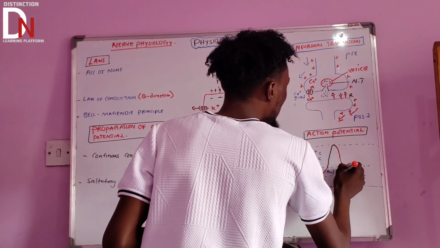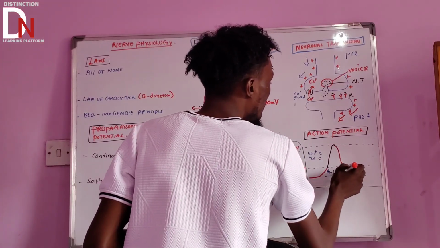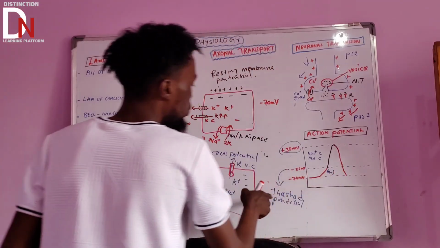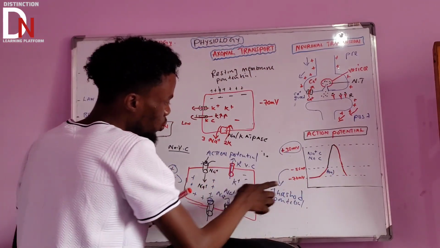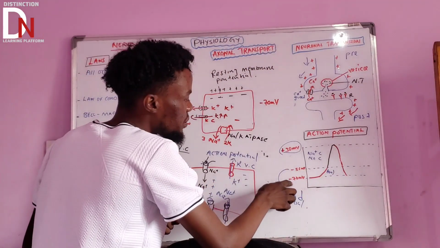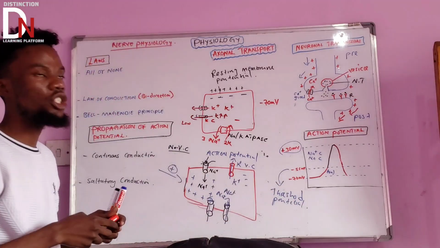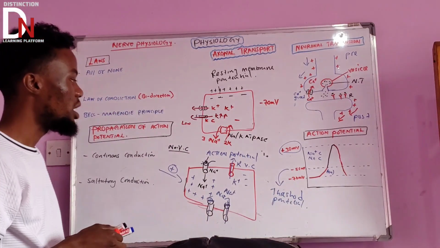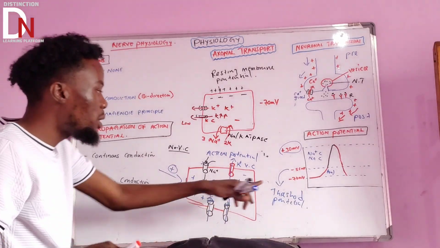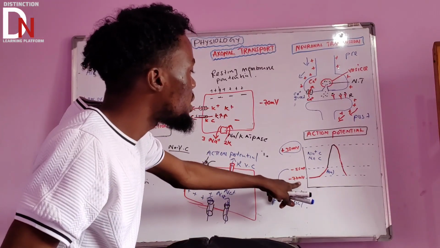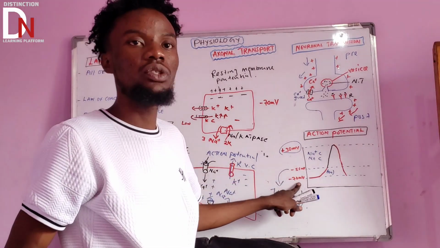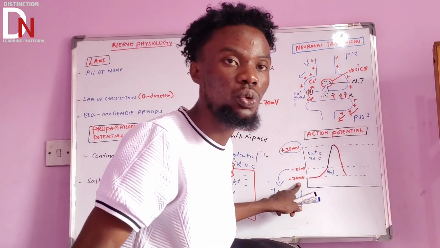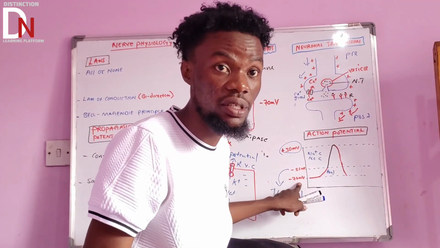Then it will pass the negative 55 up until it reaches negative 70 millivolts, which is also the resting membrane potential. But something else is going to happen. It will surpass the negative 70.